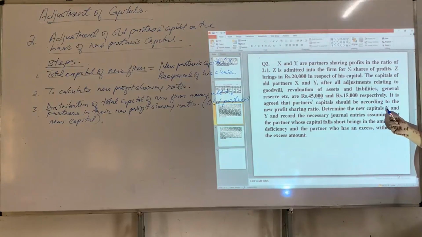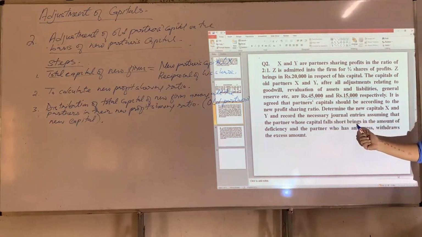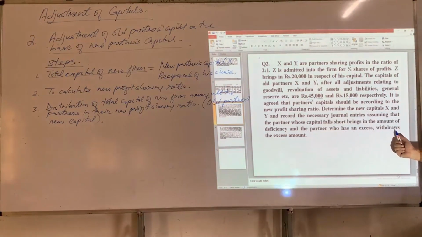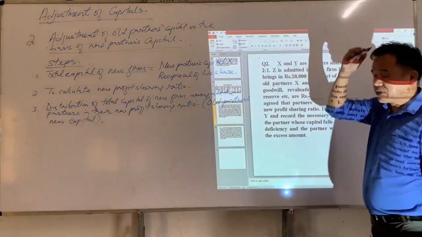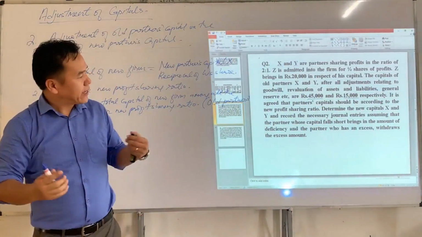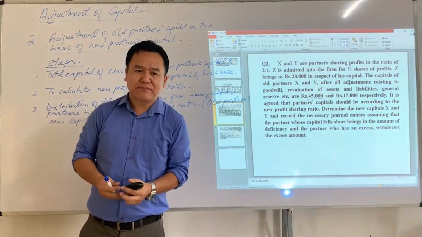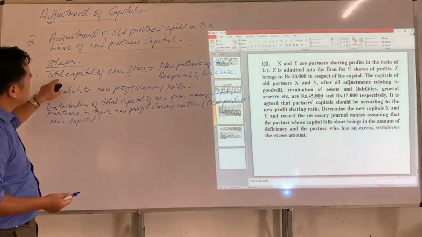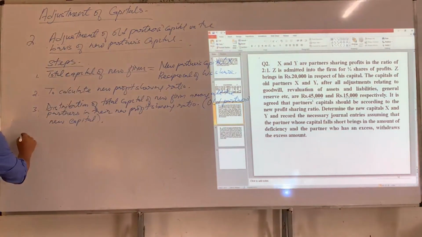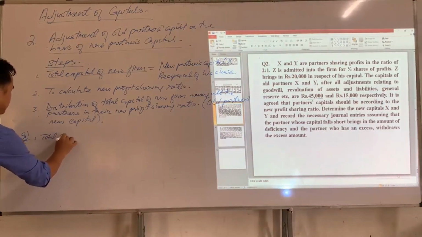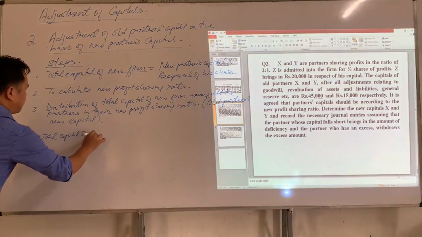So here we have to find a new capital of all partners and record the necessary journal entries, assuming that the partners whose capital falls short brings in the amount of deficiency and the partner who has an excess withdraws the excess amount. So here, in order to calculate all partners' new capital, we have three important steps. The first step is to find total capital of new firm.